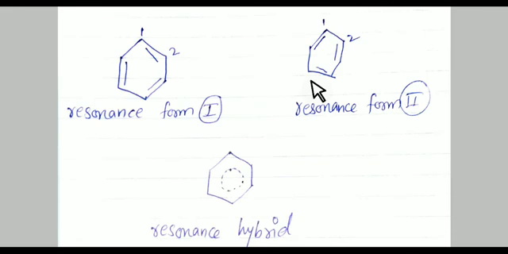It is not a double bond as shown in 1, and nor is it a single bond as shown in 2. Means sometimes it is a double bond, sometimes it is a single bond. That's why these are the resonance forms.